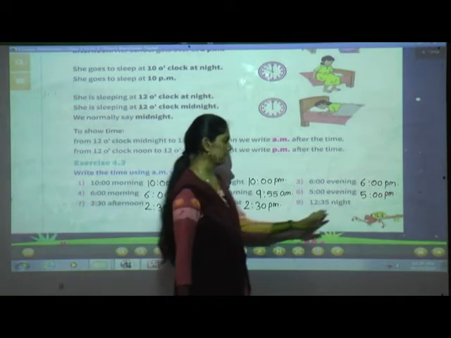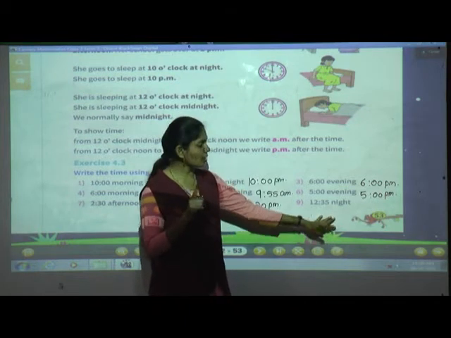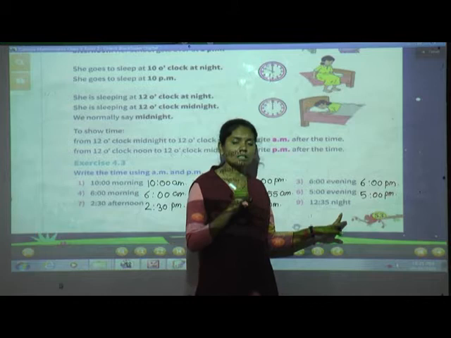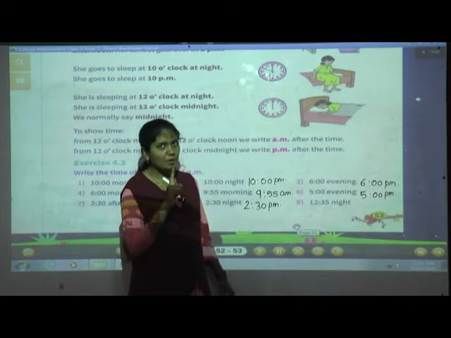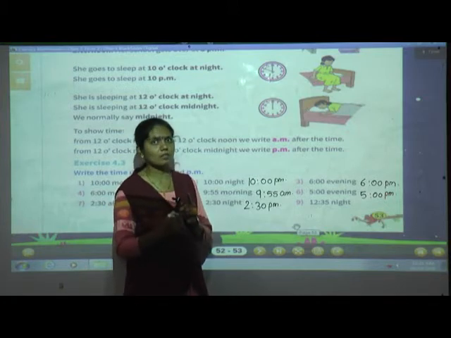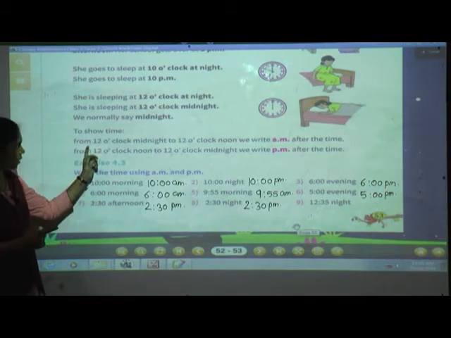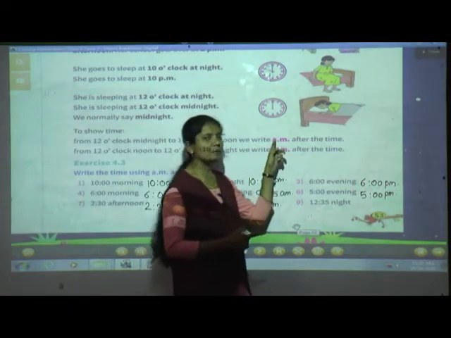12:35 night. See here 12:35 night. See students, till 12 o'clock night it will be PM. But after 12 o'clock night, means from midnight, from 12 o'clock midnight to 12 o'clock noon, it will be AM.